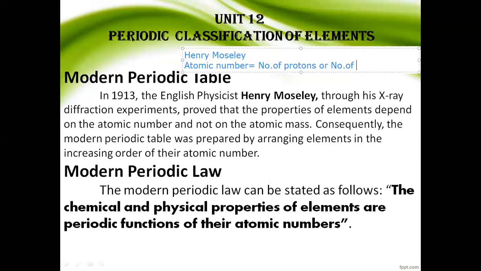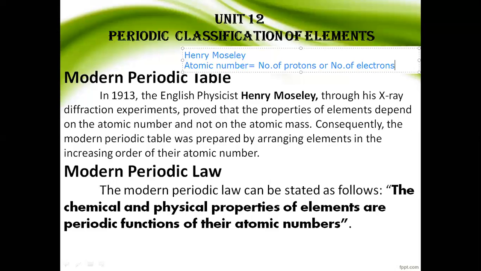So it depends not only on the number of protons but also on the number of electrons, that is the atomic number. In the modern periodic table, the elements are arranged in the increasing order of atomic number, not in atomic masses.